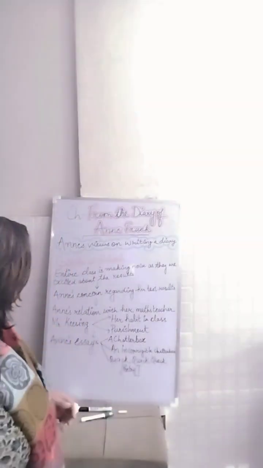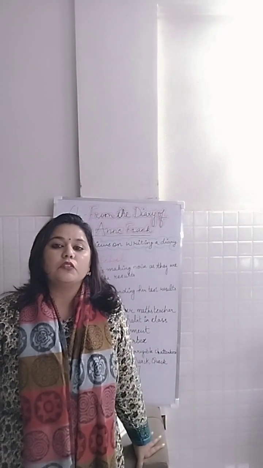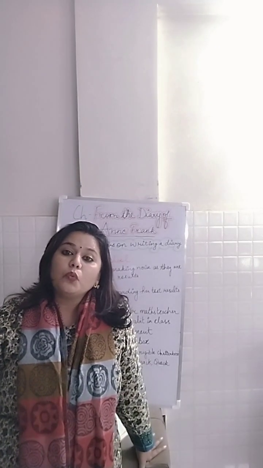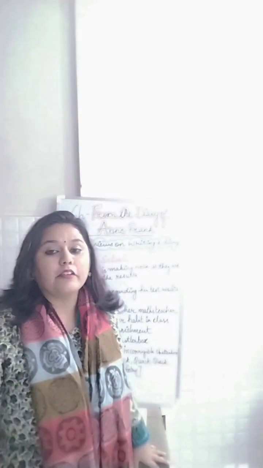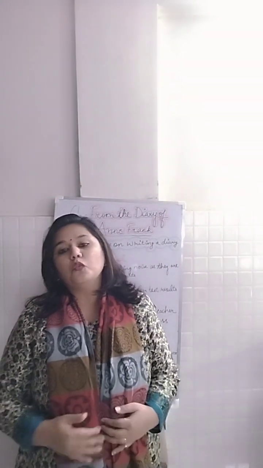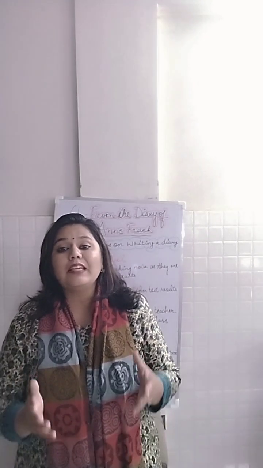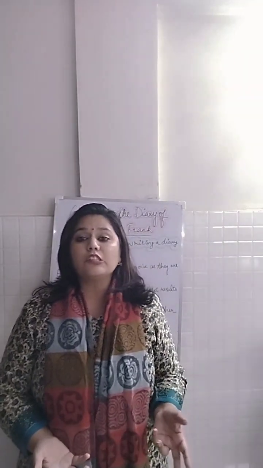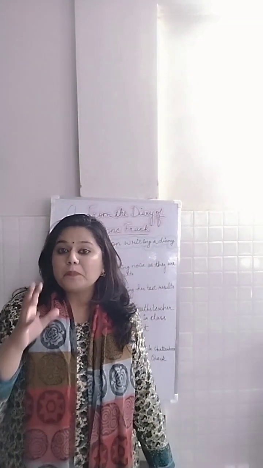Okay, so Anne Frank, as we all know, was a girl who belonged to the Jewish community in Germany. And we know that because she belonged to the Jewish community, she and her family and many like her who were Jews were subjected to harsh conditions. They were put into concentration camps. What were these concentration camps? These were the kind of camps which the then ruler of Germany, Adolf Hitler, had specifically made.